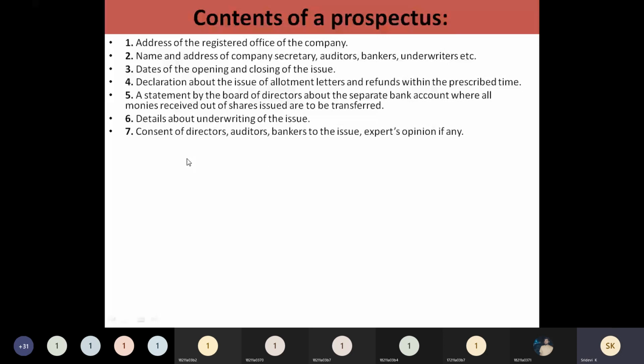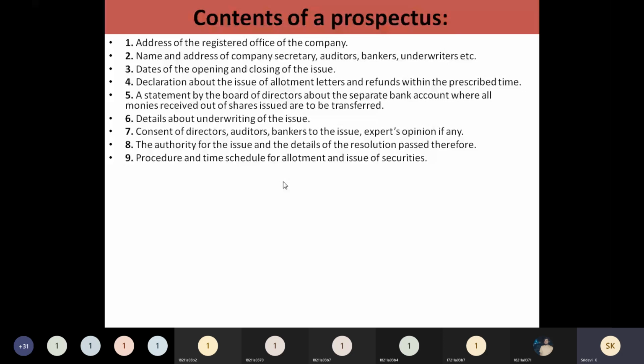And who has the authority of issue, and how this is going to be passed, and what is the procedure, what is the time schedule for allotment. So simply after receiving the application, they are not going to issue; they will fix a particular time at which they are going to allot. If I apply for 1,000 shares, I may not be issued 1,000 shares. Many people will be applying for 1,000 shares, no?